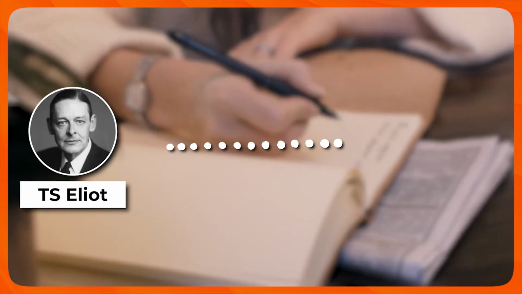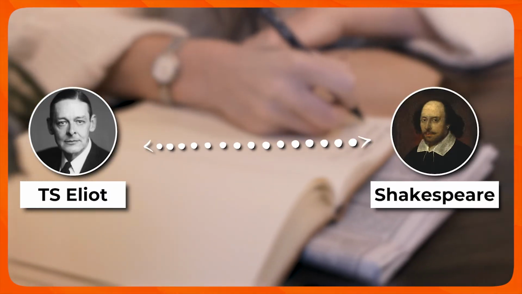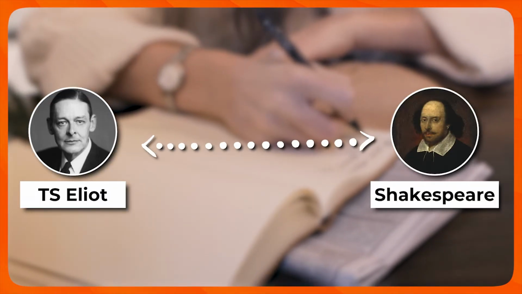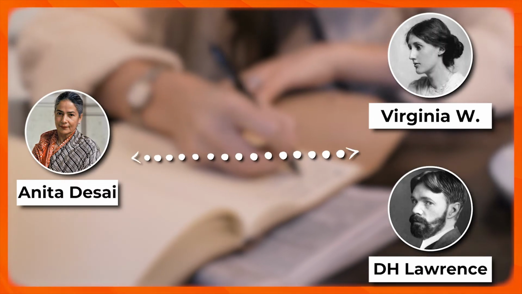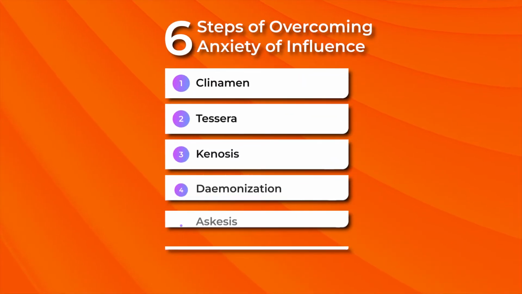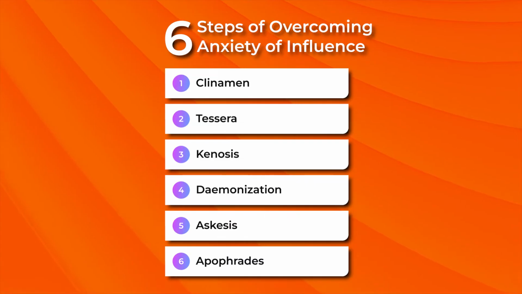For example, T.S. Eliot. We can see the influence of Shakespeare in the works of T.S. Eliot. We can see the influence of Virginia Woolf, D.H. Lawrence in the work of Anita Desai. When you read Anita Desai, you will find out that there is an influence of these psychological writers like D.H. Lawrence, T.S. Eliot and Virginia Woolf. So we have to overcome this anxiety of influence, and here we go with the 6 steps: Clinamen, Tessera, Kenosis, Daemonization, Askesis and Apophrades.